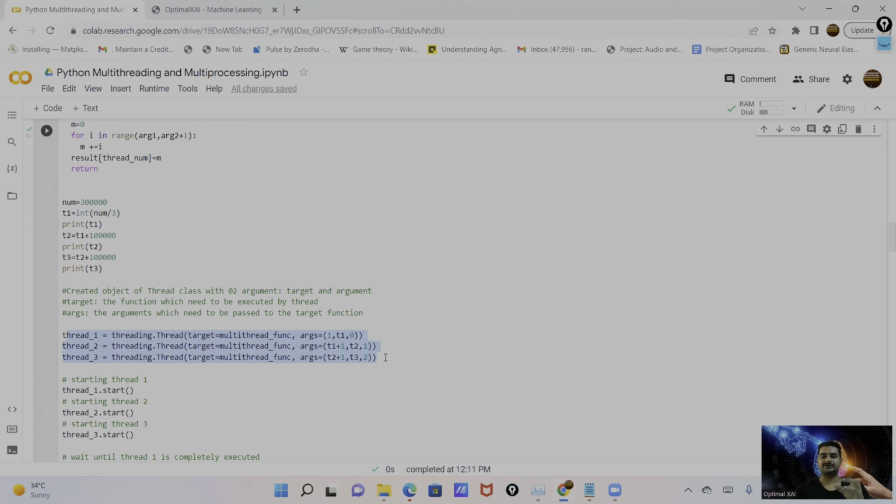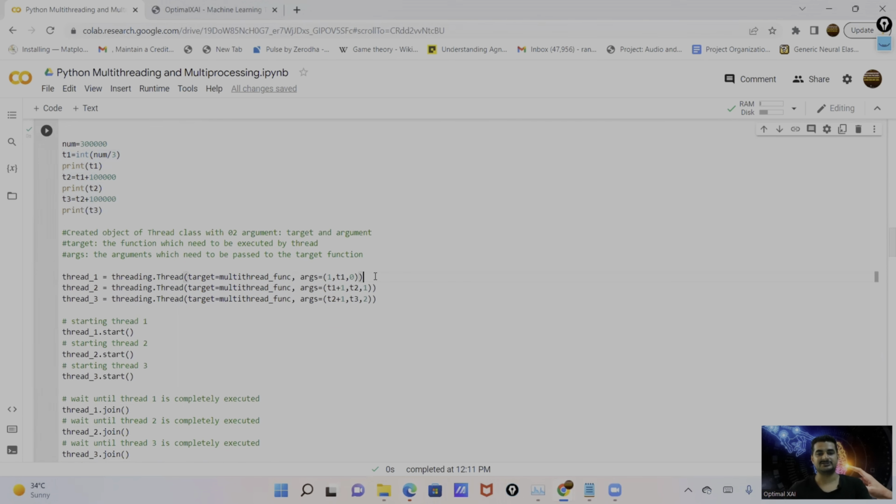So I basically divide the 3 lakh data set into 3 parts. First is 1 to 1 lakh. Second range is 1 lakh 1 to 2 lakhs. Third range is 2 lakh 1 to 3 lakh. You can see here, this is the logic to divide the data into the 3 sections. And then I'm passing this data into each thread one by one.